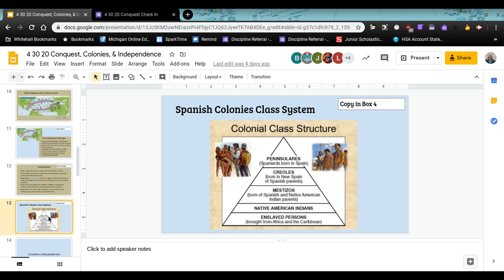And then the next slide showed you how they set it up. So peninsulares are what they had, this class system that gives certain people certain rights. It was not fair. It was not fair at all. The people born in Spain had the most rights at the top of the pyramid, and each level gets a little bit less rights until you get to slaves.